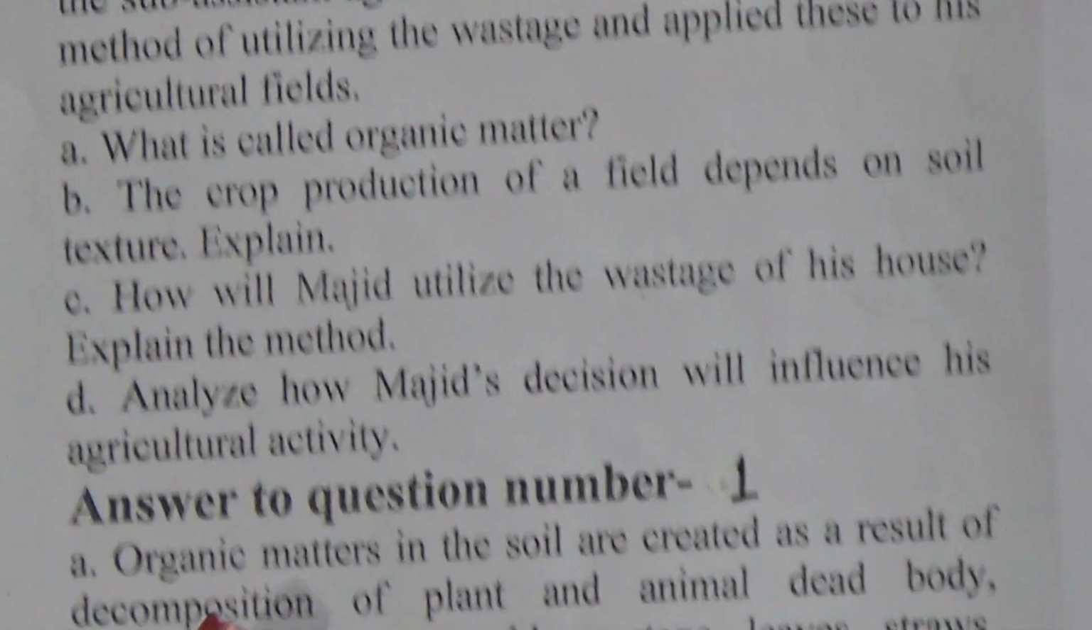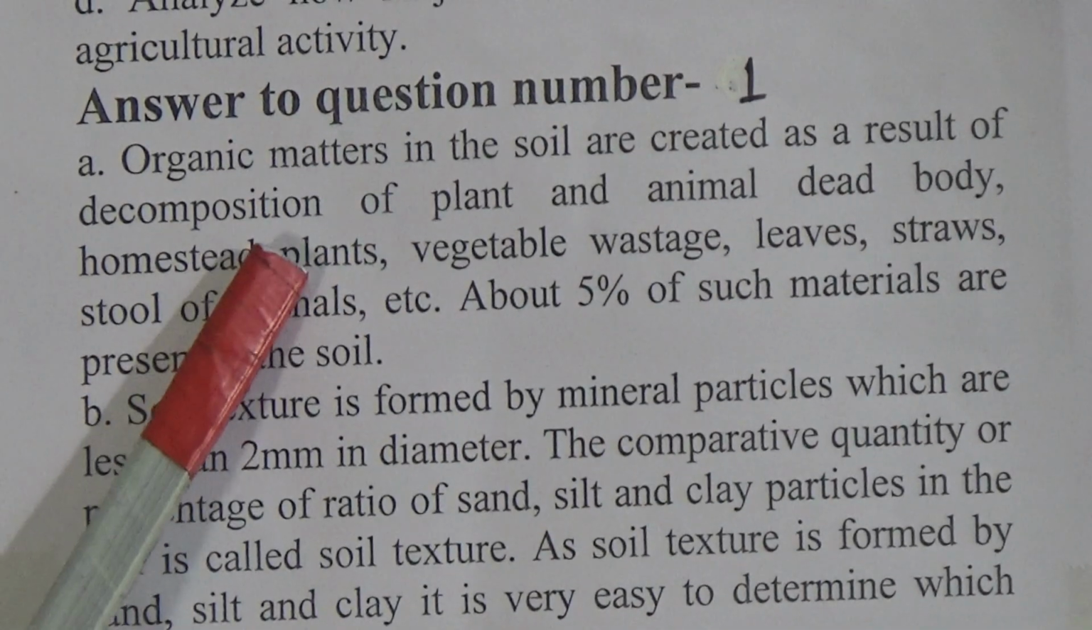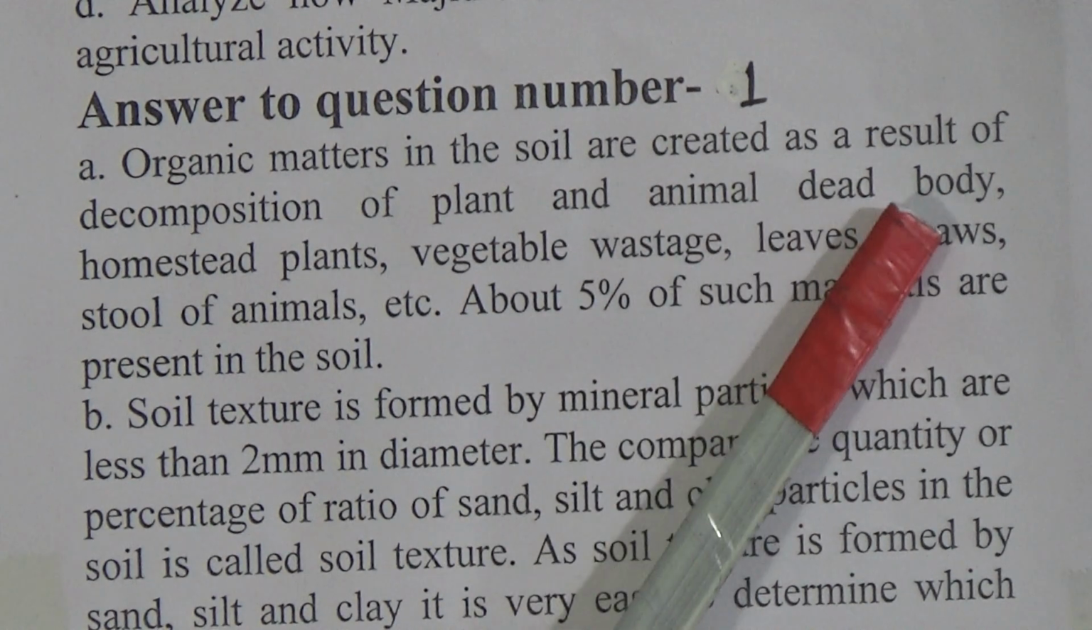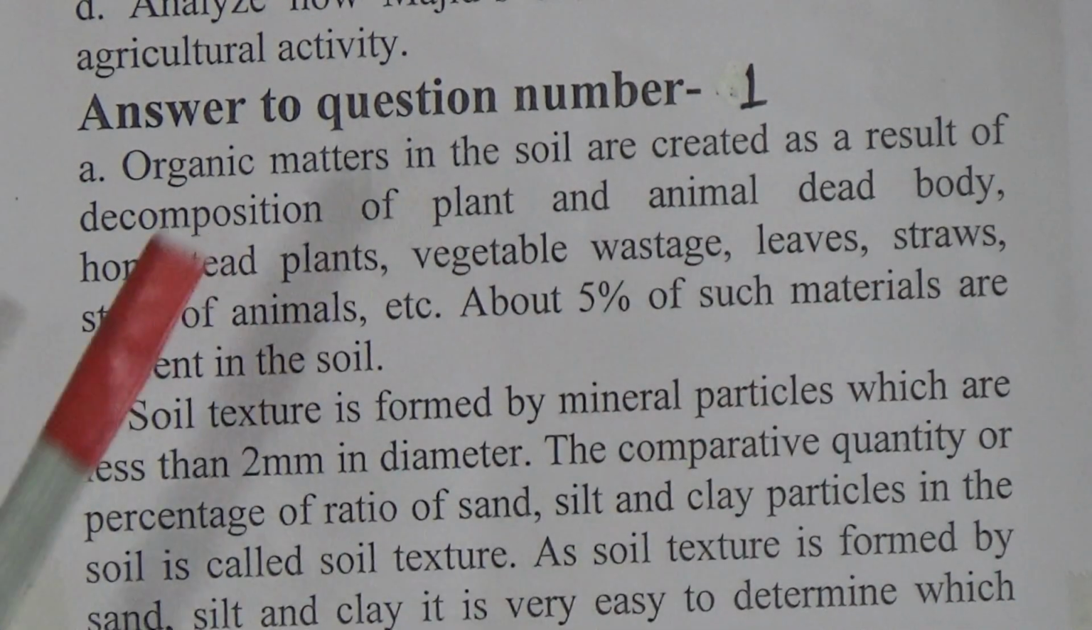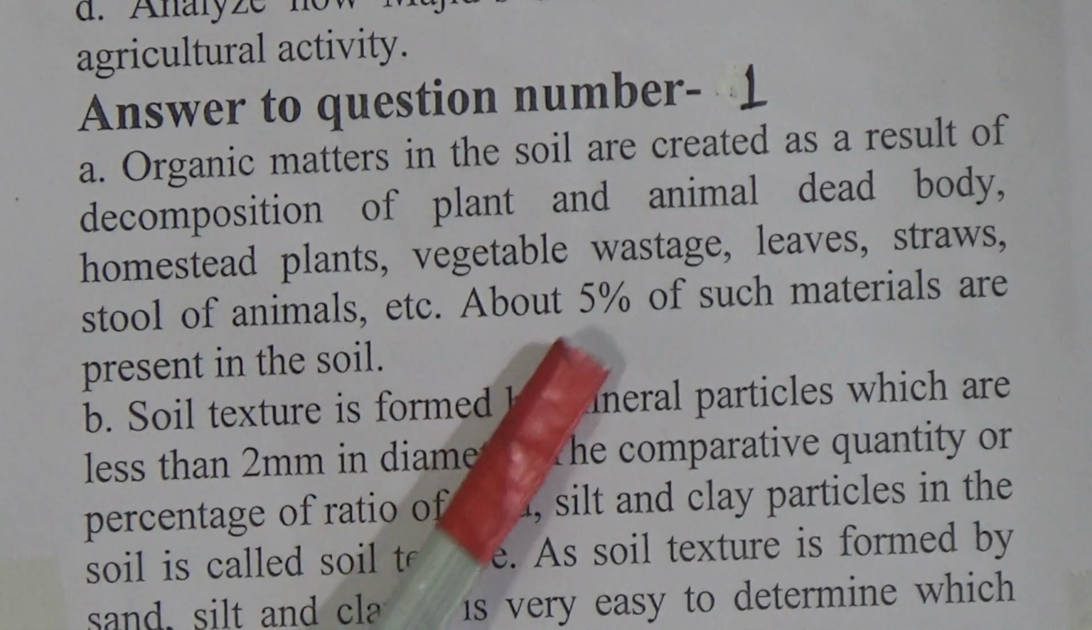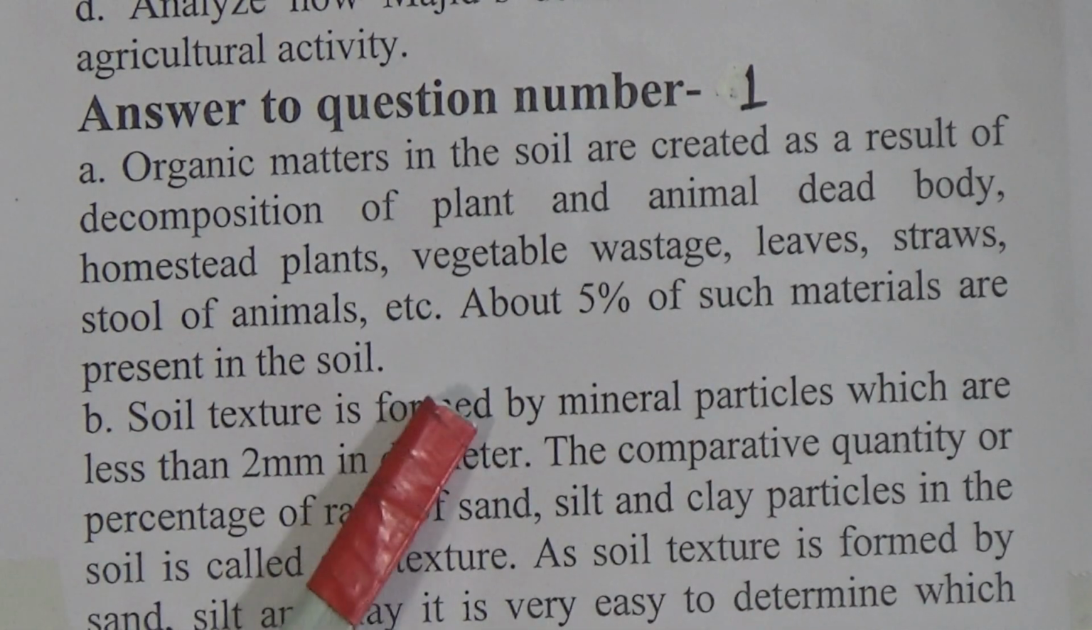Now look at the answer. A number, organic matter in the soil is created as a result of decomposition of plants, animals and dead bodies. Homestead plants, vegetable wastes, leaves, straws, stools of animals, etc. About 5% of such materials are present in the soil.